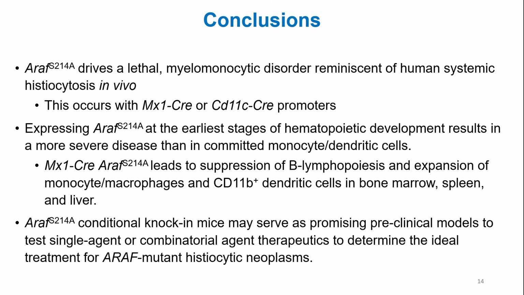We also see the suppression of B lymphopoiesis and a major expansion of the myelomonocytic subsets, particularly the monocyte and macrophage subsets, as we typically see in histiocytosis patients and in other mouse models of histiocytosis, such as BRAF under CD11c Cre, as well as the MEK1 mutant mice. These ARAF mice may be useful for looking at other therapies or combination therapies. Although we know MEK inhibition works for these patients clinically, how do more specific inhibitors work in these mice, such as RAF dimerization inhibitors and RAF degraders?